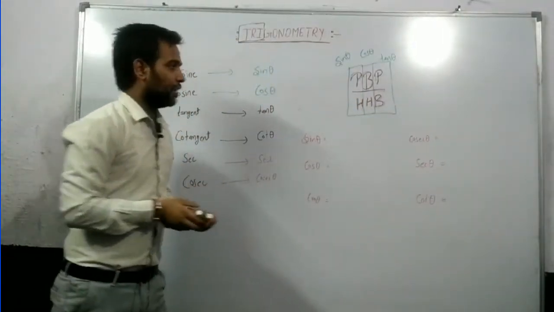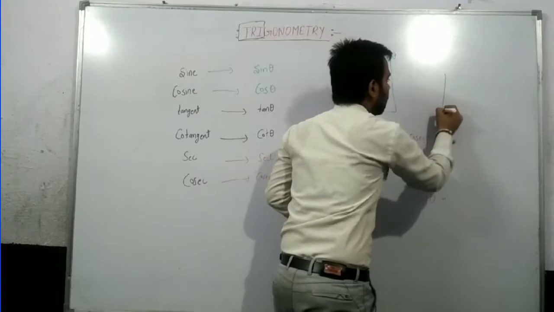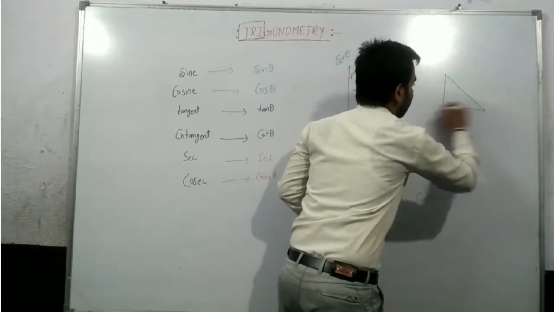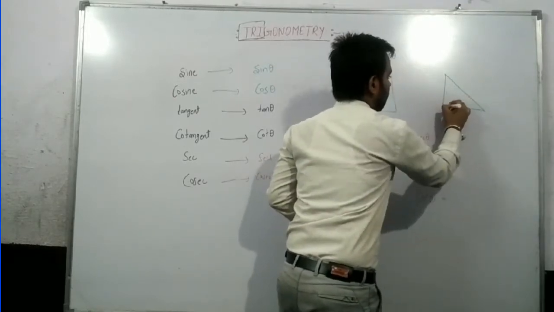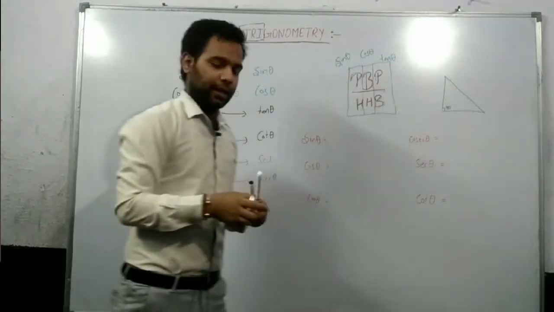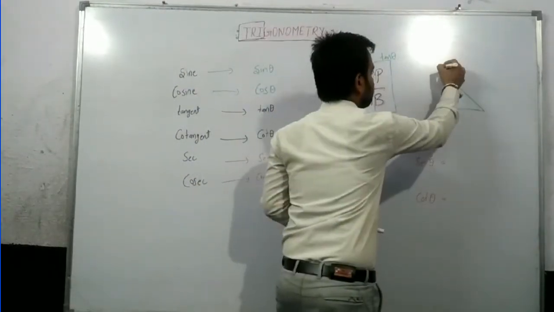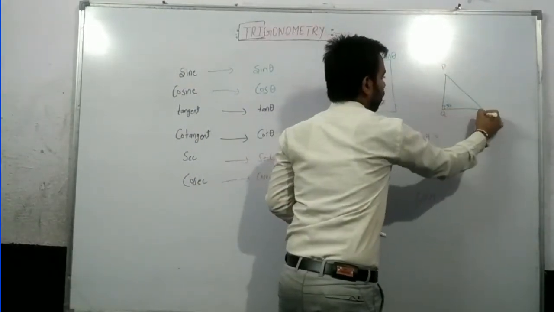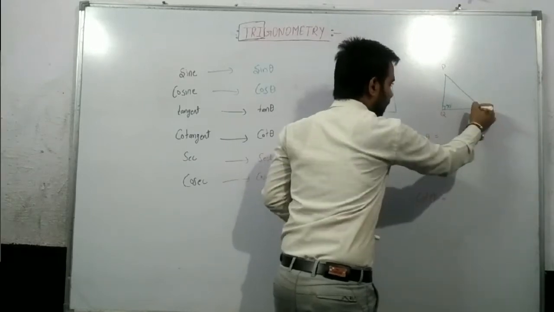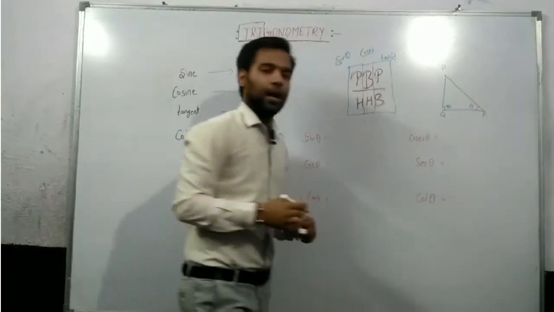Now just try to understand that it is a right triangle. This is the 90-degree angle and the name of the triangle is PQR and the theta is at R.